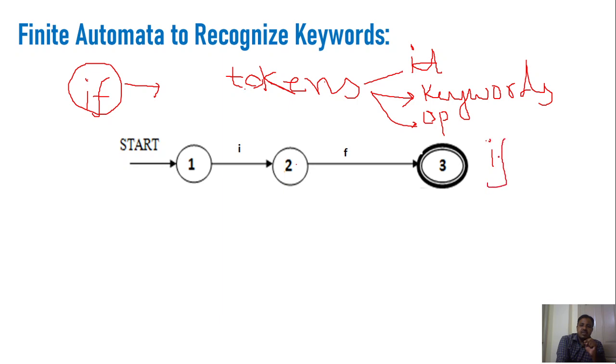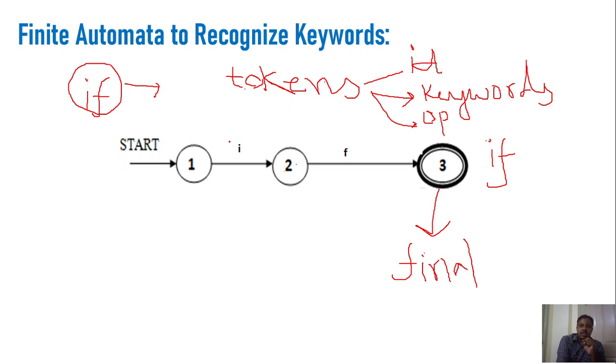Here state 3 is represented by a double circle. This double circle we call a final state or accepting state. This is the state where the finite automata halts and accepts or recognizes the given string.